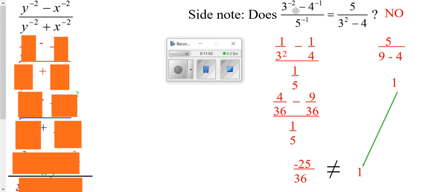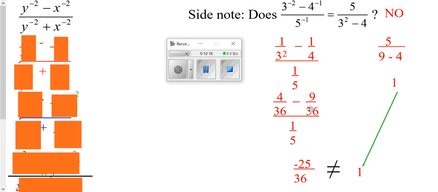If you follow the order of operations here on the left, 3 to the negative 2 is 1 over 3 squared, or 1/9. This would be a 1/4. Then you have to do a common denominator between 1/9 and 1/4, which is 1/36. So you multiply top and bottom by 4, so you get 4 over 36 minus 9 over 36, still over 1/5.